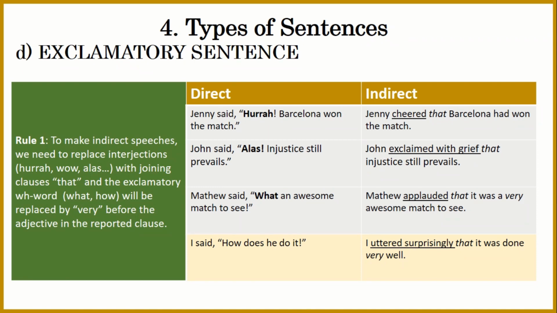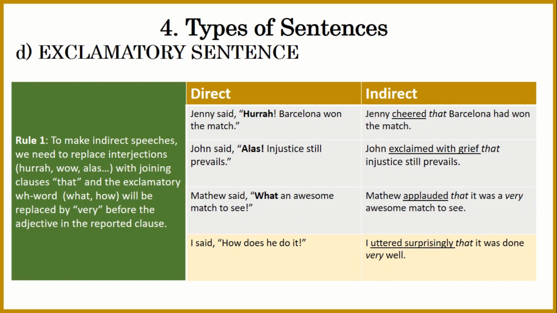Similarly goes with the last one. "How does he do it?" I said. It's kind of like questioning, but it doesn't ask directly, and it's also not asking indirectly. Instead, it's just showing my own curiosity. For example, if I see a magic trick and I'm curious to know how it happened, I'm not asking the magician to teach me how he did that magic trick. Instead, I'm just curious by myself and trying to figure out how he did that. So I would say, how does he do it?